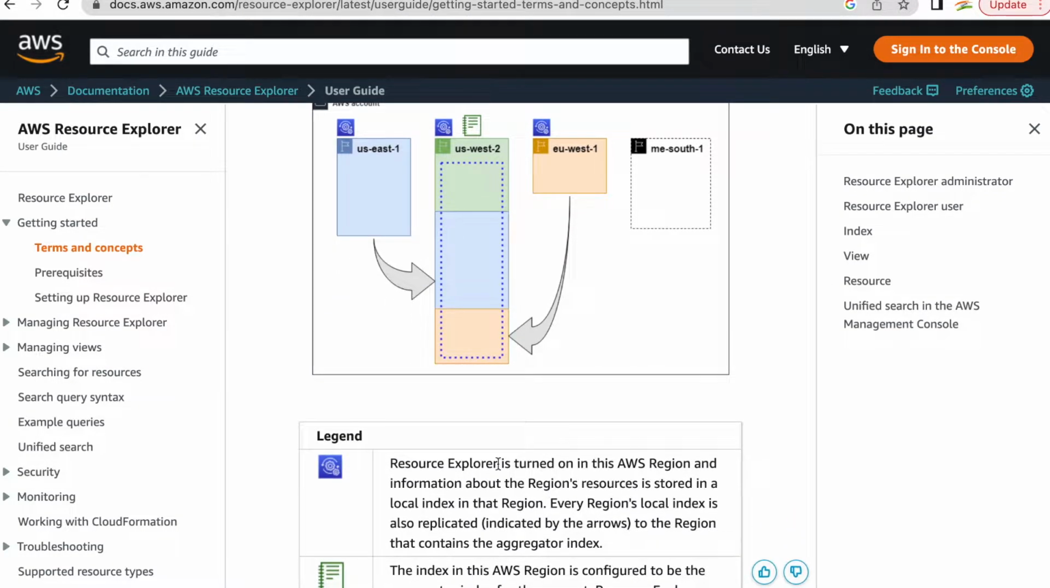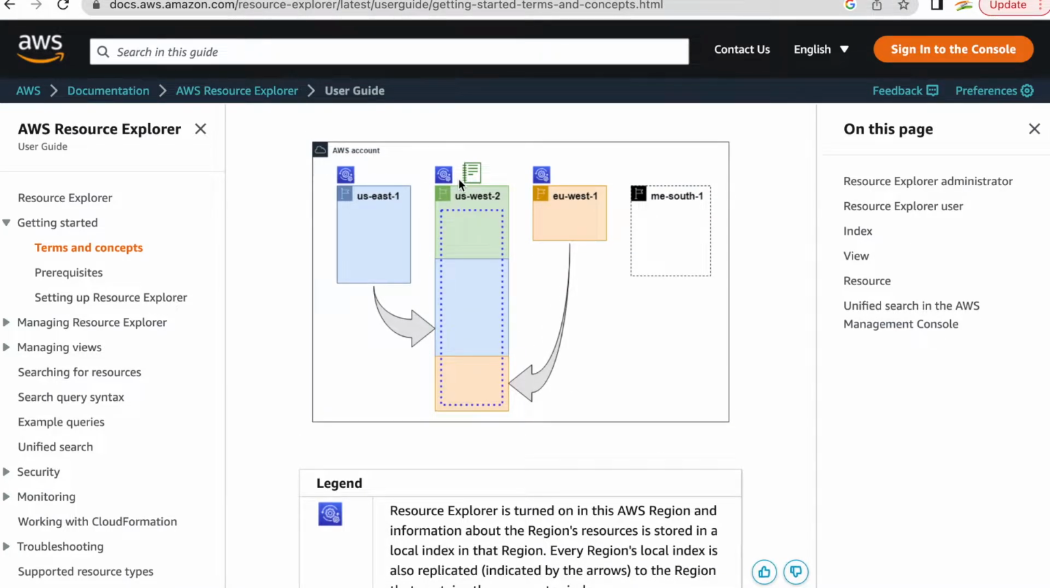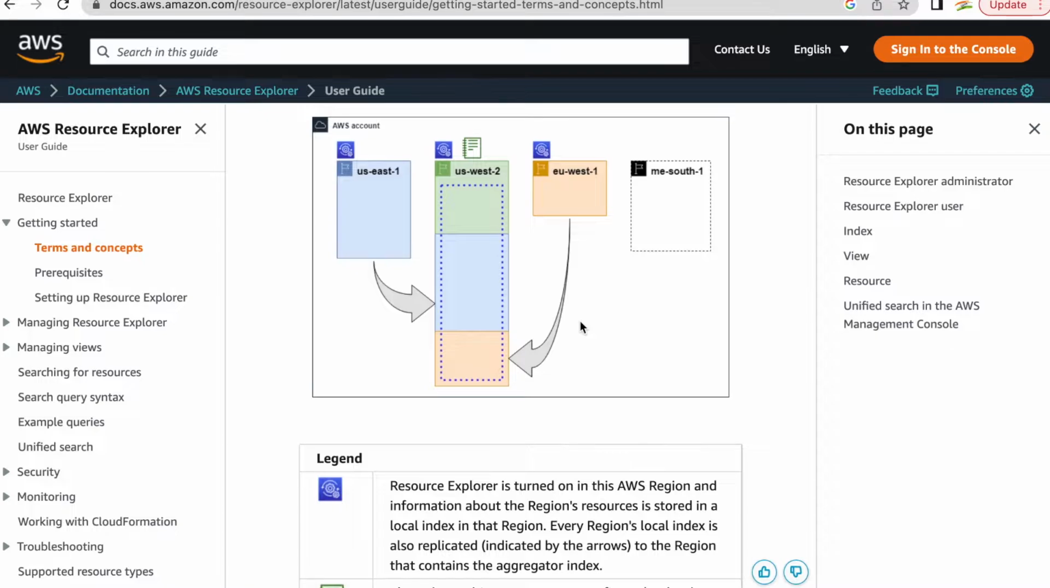One is where your Resource Explorer is turned on. If you see this icon here, you have turned on your Resource Explorer in US East 1, US West 2 and EU West 1. You haven't turned on your Resource Explorer in South 1. So that's the reason these resources will not be visible in US West 2. That is clear to us.